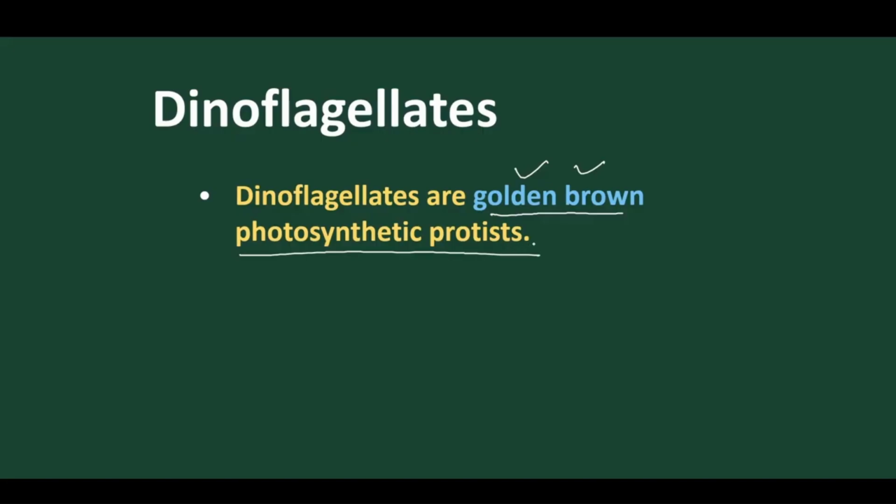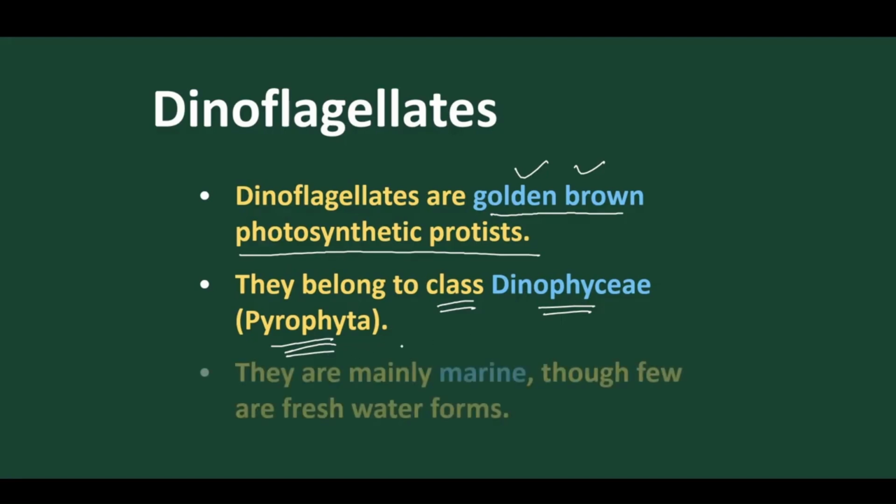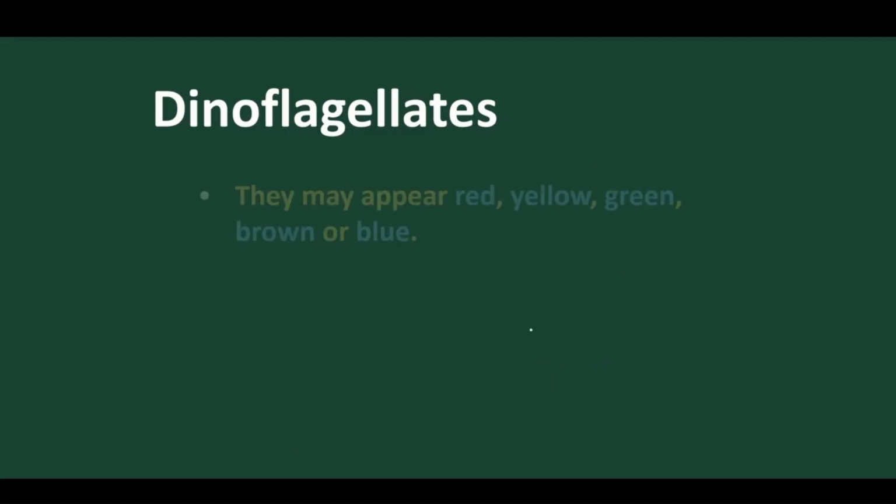Why is it golden brown? Because of the presence of different types of pigments. These are included under the class Dinophyceae and under Pyrophyta. Got it? They belong to the class Dinophyceae and are included under Pyrophyta. They are mostly marine in nature. Yes, they are mostly marine. Very few are freshwater, but most of them are marine in nature.